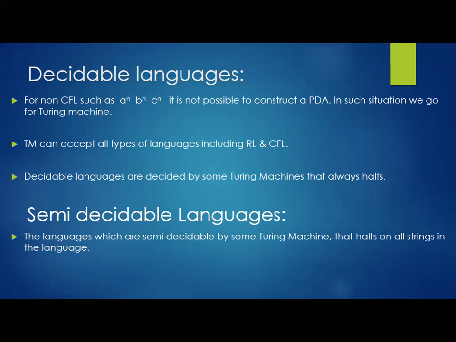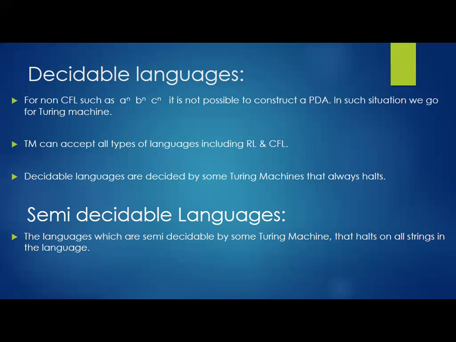The working principle of a Turing machine and a PDA is much similar. In a PDA we use a stack, but in a Turing machine we use something called a tape, using which we are able to handle these kinds of strings. Only a few additional properties are added in the Turing machine.